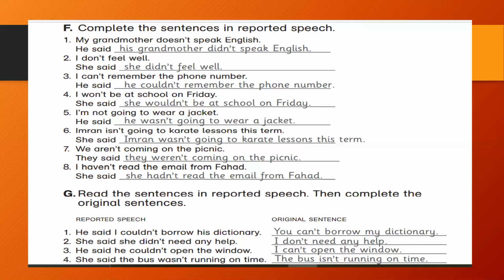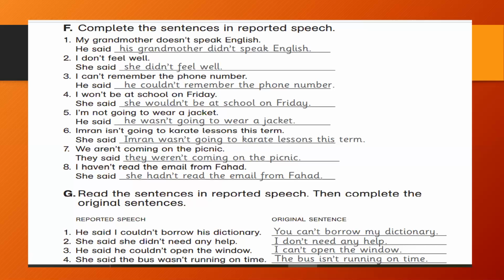I'm not going to wear a jacket. He said he wasn't going to wear a jacket. Imran isn't going to karate lessons this term. She said Imran wasn't going to karate lessons this term. We aren't coming on the picnic. They said they weren't coming on the picnic. I haven't read the email from Fahad. She said she hadn't read the email from Fahad.